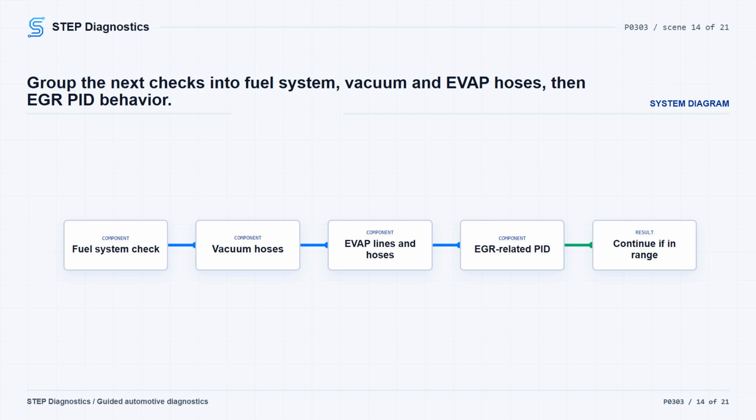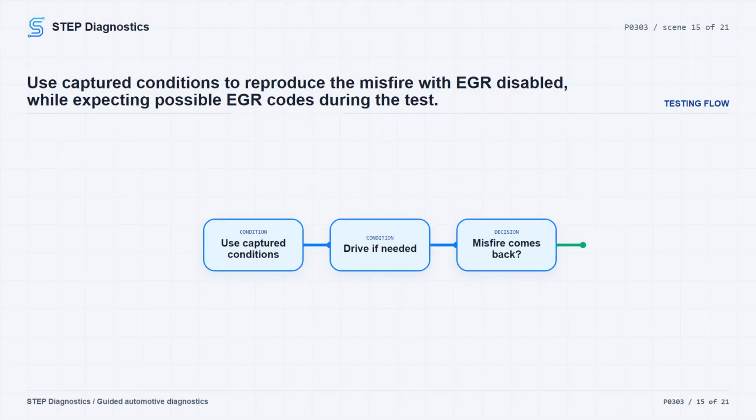If no vacuum or EVAP concern is found on this engine, bring the engine to normal operating temperature and monitor the EGR-related PID at idle, then record it again with the ignition on and engine off. Compare those values to the normal references. If the EGR values are out of range, diagnose the EGR system. Now, disable the EGR system by turning the ignition off and disconnecting the EGR assembly connector.